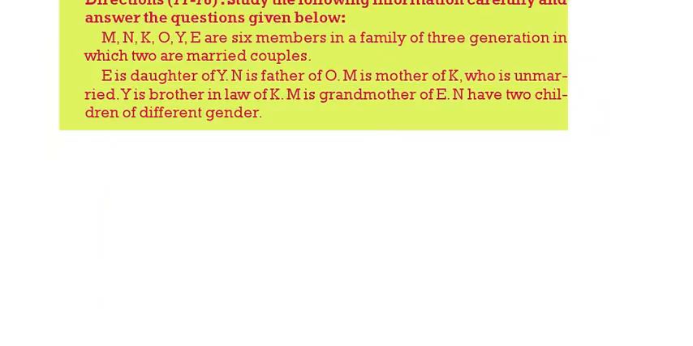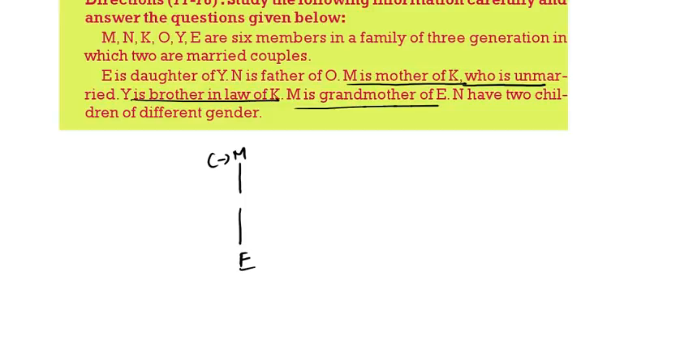Now, see the first thing, M is the grandmother of E. First write down M. Grandmother means minus. That is the first thing. Then M is the mother of K, who is unmarried. Y is the brother-in-law of K. So M is the mother of K. M is the mother of which person? K. K is unmarried. Y is the brother-in-law of K. That means Y is married to K's sister. We don't know K's sister.